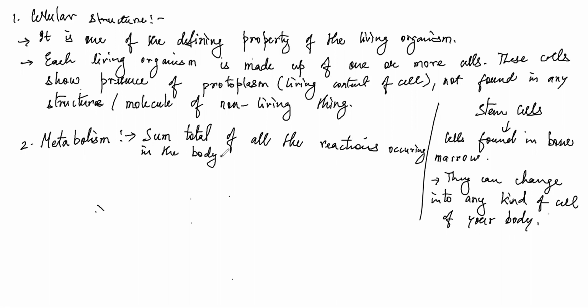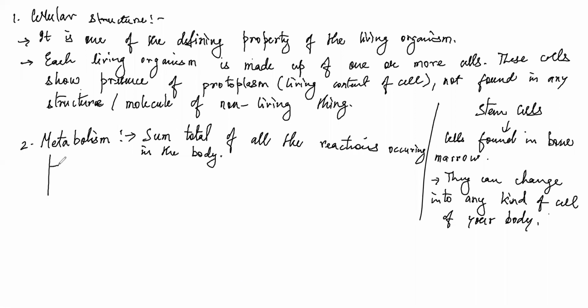Whatever reactions are going on inside your body, if you account for all the reactions, that gives something which is called metabolism. Now, metabolism is divided into two different sets of reactions.